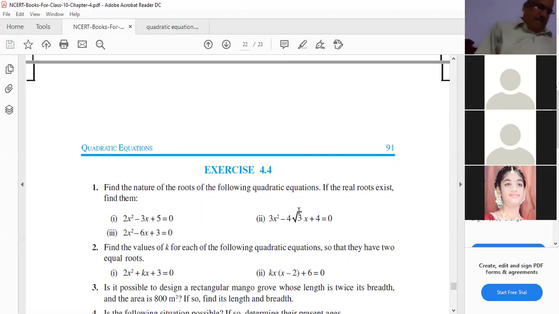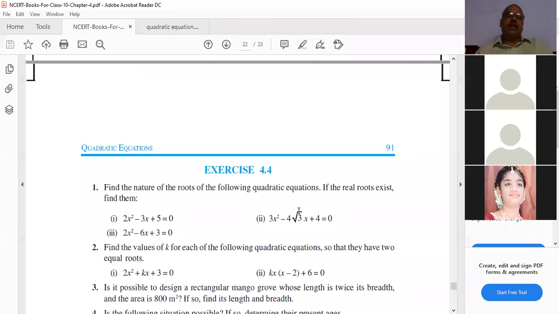0, sir. B square minus 4ac equal to 0. Yes, 0. That means real roots and equal. Real and equal.